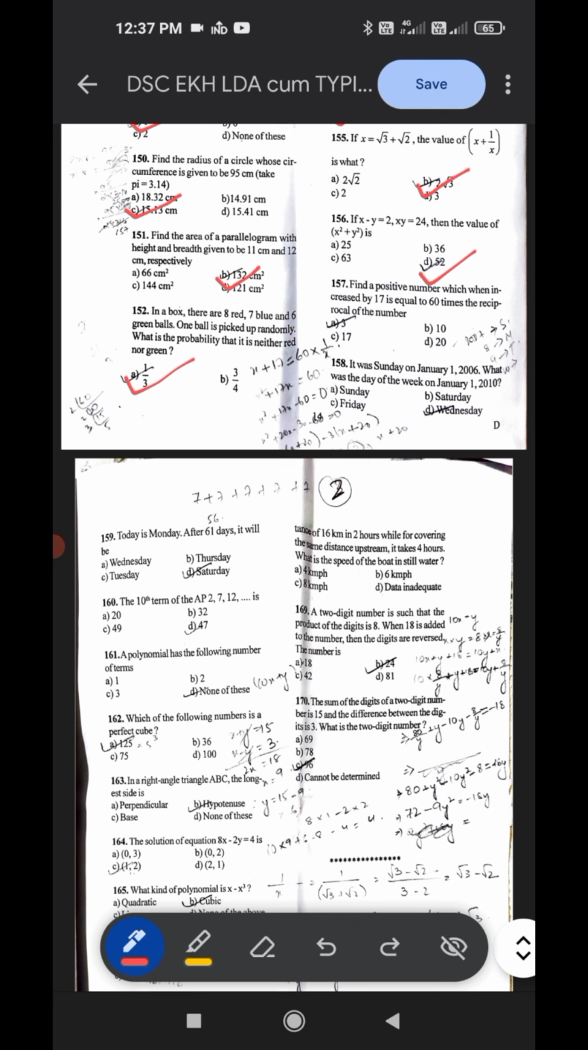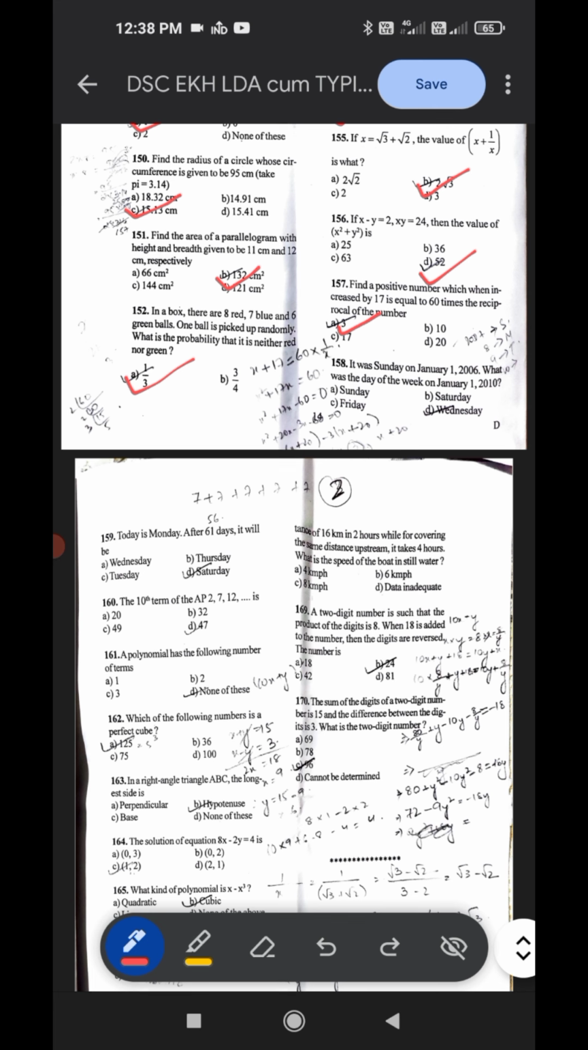Then 157, find the positive number which when increased by 17 is equal to 60 times the reciprocal of the number. The correct answer here is A, 3. 158, it was Sunday on January 1st, 2006. What was the day of the week on January 1st, 2010? The correct answer here is Friday. The correct answer is C.